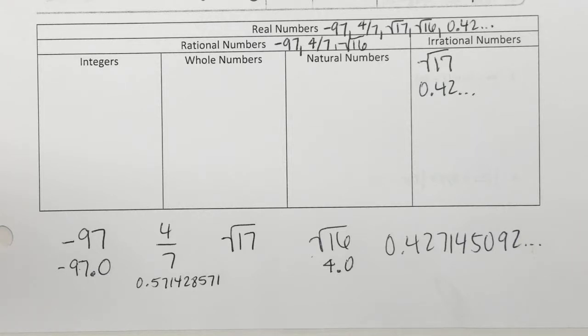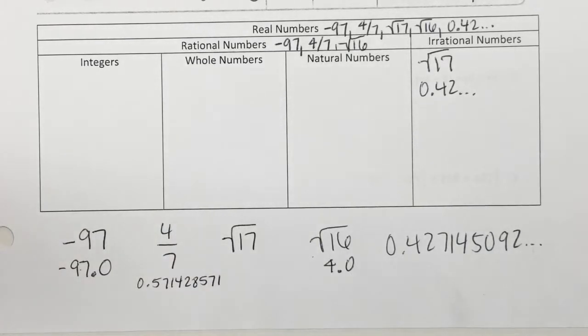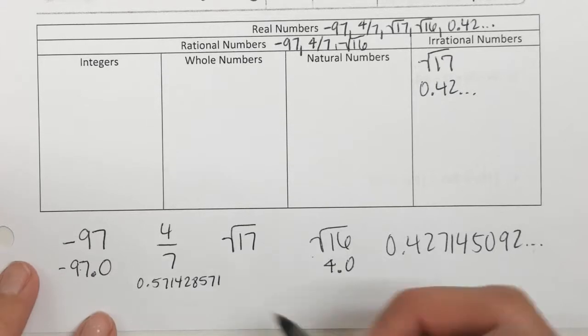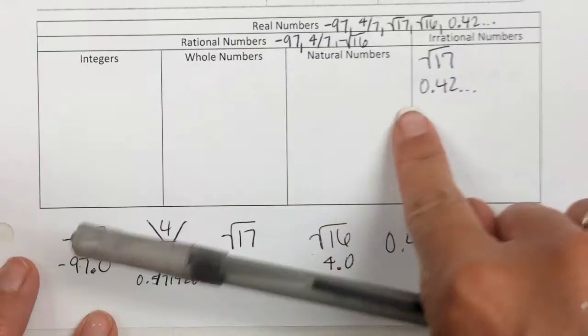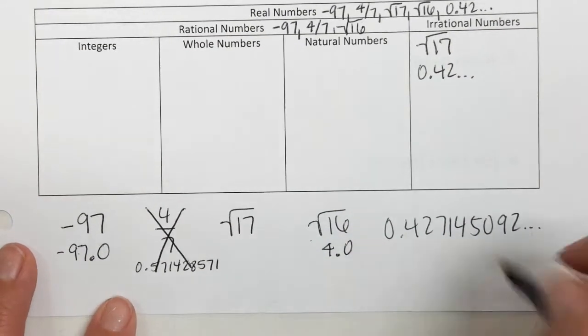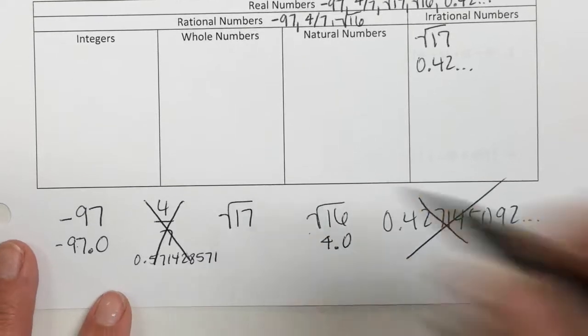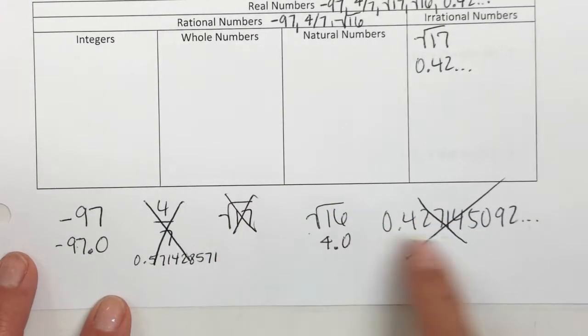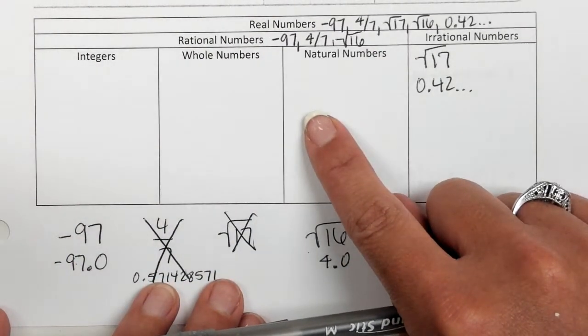Now let's look at the integer, whole, natural. So what do all three of these have in common? What else? Yeah, they're rational. What else? These three. Good. No fractions, no decimals. So which ones can we automatically knock out? 4/7 is not going to be an integer, whole, or natural. What else? This one is not going to be. What else? Very good. So all of these are fractions or decimals, so they cannot be an integer, whole, or natural. Does everybody see that? Okay.